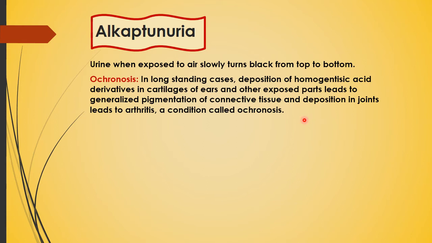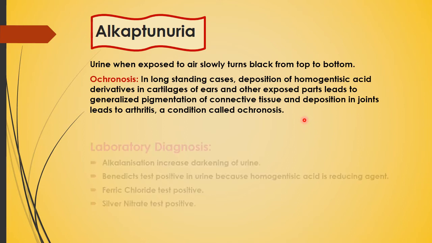So wherever exposed parts are there, there is deposition of homogentisic acid, and the condition is known as ochronosis.